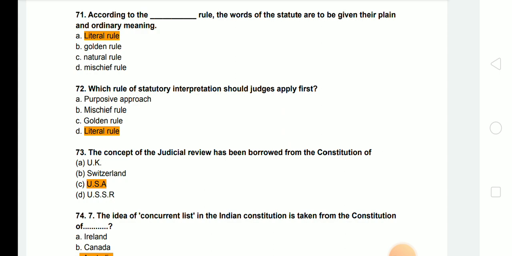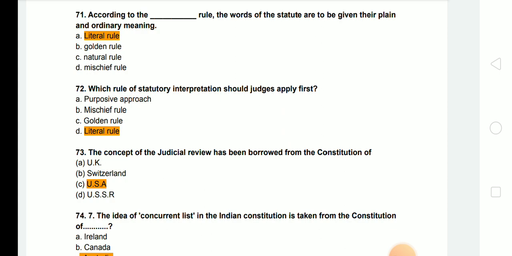Next question, which rule of statutory interpretation should judges apply first? And first of all, it is the literal rule that applies, and if the language of the statute is plain and clear, words are clear, so judge will apply the literal rule. But if the word used in the statute does not give meaning and does not go with the object of the act, then in such case court may apply the golden rule, or which is called the purposive interpretation rule.